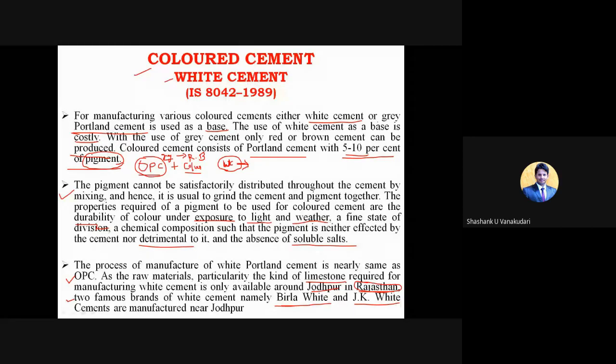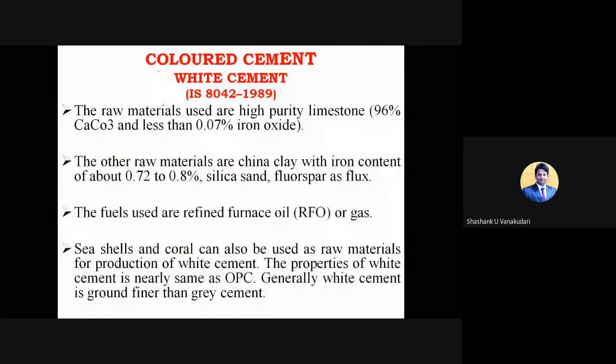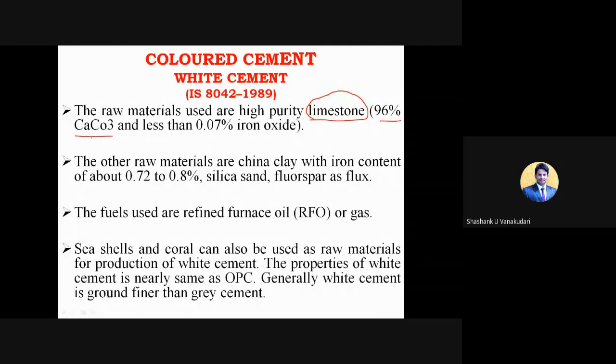So here in the colored cement, the raw material used is very high purity limestone. Okay. So whatever limestone you are going to use as the raw material, it should be in a purer form. Purer form in the sense that it should contain 96% calcium carbonate. So this calcium carbonate, when it reacts with heat, forms calcium oxide, and then the carbon dioxide gets liberated, right?